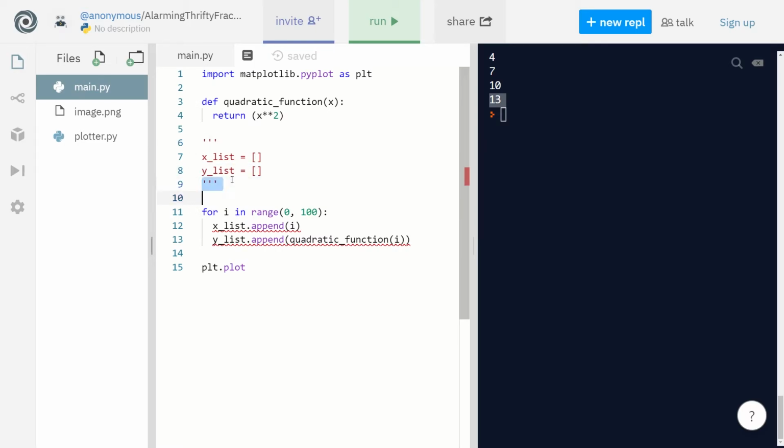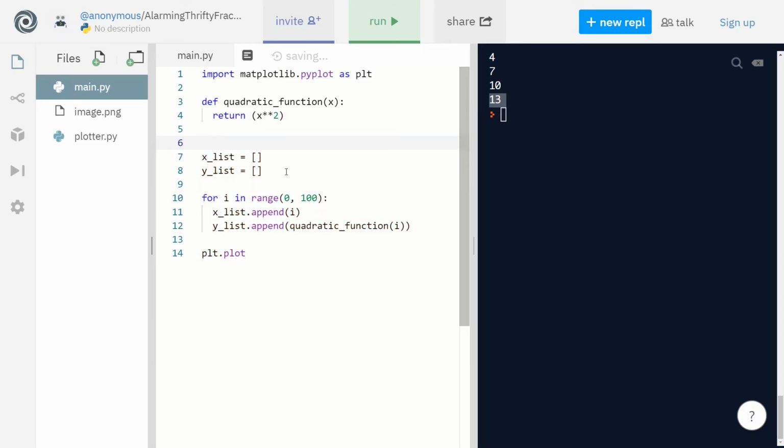So just basically a quick piece of information. The comments are basically for other humans that are going to read your code. It gives the indications as to what the code does or whatever you want to say to another human that will read your code.